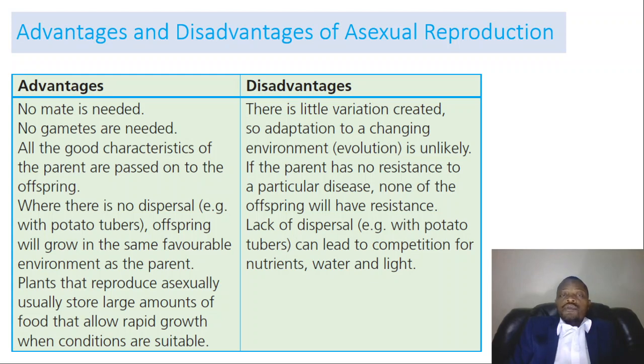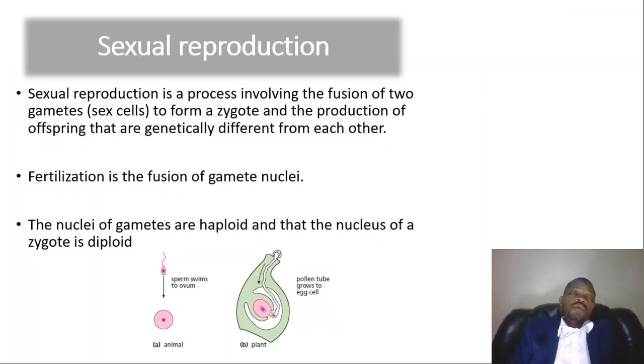Alright, so we move on to sexual reproduction. This is a process involving the fusion of two gametes, like sex cells, to form a zygote, and the production of offspring that are genetically different from each other. Fertilization is the fusion of gamete nuclei.